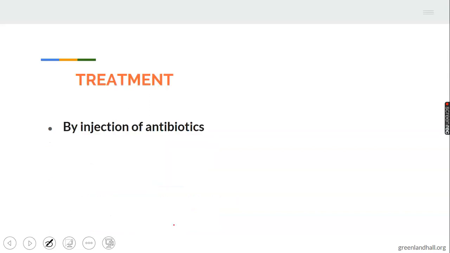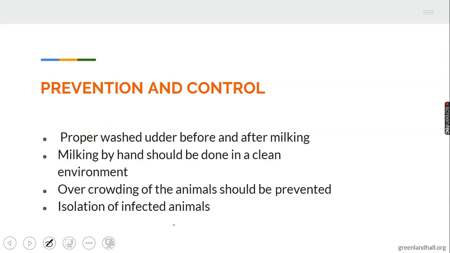Treatment. You treat by the injection of antibiotics. Injection of what? Antibiotics. A veterinary officer will give this treatment. When it has been identified that such animal is affected by mastitis, you take the animal to a veterinary officer or invite a veterinary officer to your farm. Then a veterinary officer will treat these animals by injection of antibiotics.